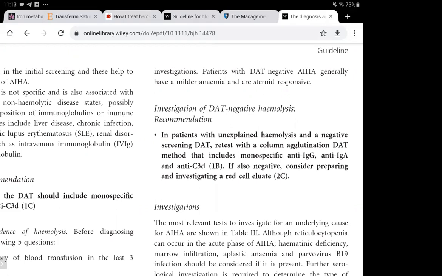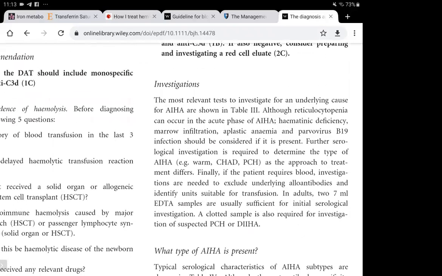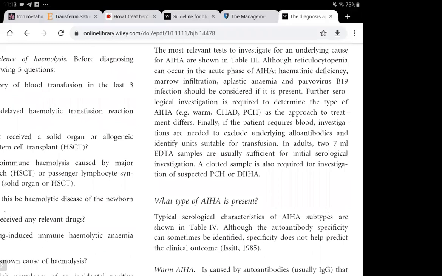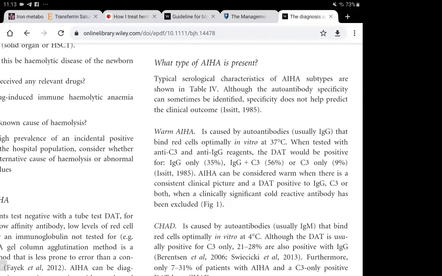So up till here, when we have ruled out all the other causes of hemolysis, we are left with autoimmune hemolysis. So now we're going to proceed with the panel for autoimmune investigations for autoimmune hemolysis, in what cases it will be warm, cold, and mixed.